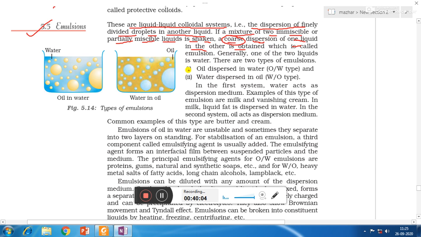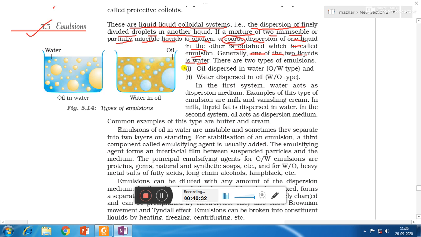A coarse dispersion of one liquid in the other is obtained, which is called an emulsion. Generally, one of the two liquids is water. Either the dispersed phase is water or the dispersion medium is water. The second liquid may be named oil. It's not necessary that it is oil only. It may be any XYZ substance, but that substance will be known as oil.